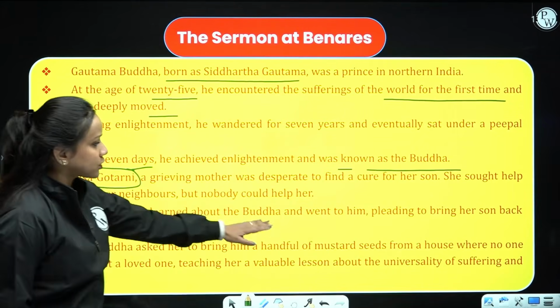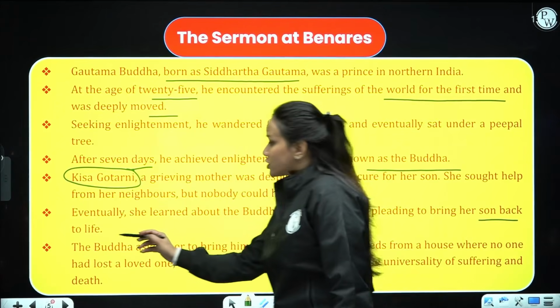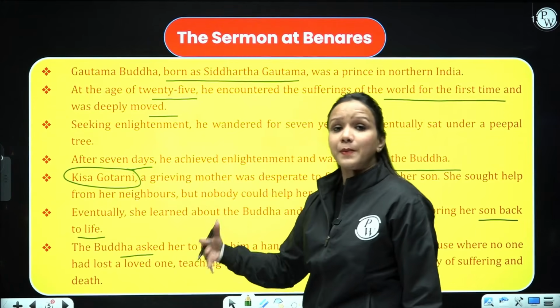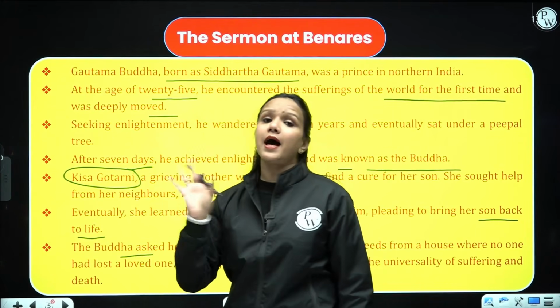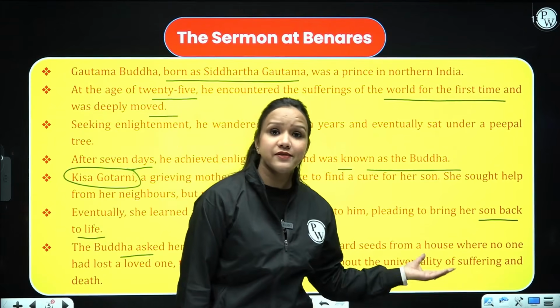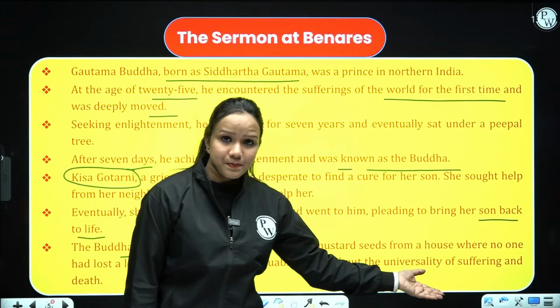Eventually, she learned about Gautam Buddha and went to him pleading to bring her son back to life. So Gautam Buddha instructed her to bring some mustard seeds from a particular house where no near and dear one ever passed away, right? She went from door to door and she could not find even a single house where no one died or where no dear or near one passed away.